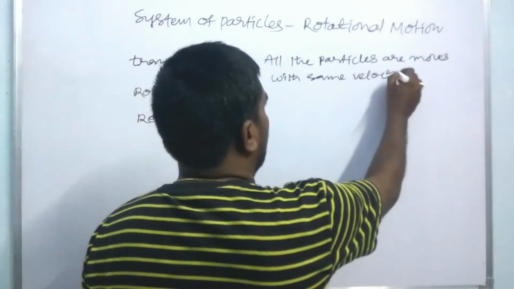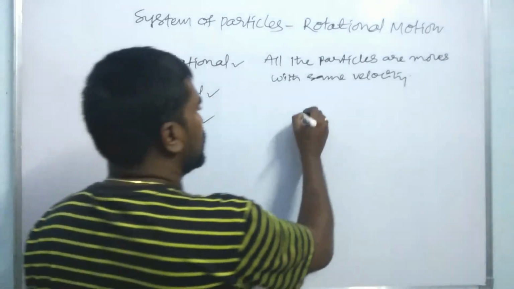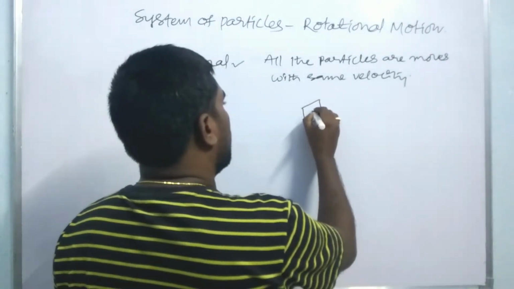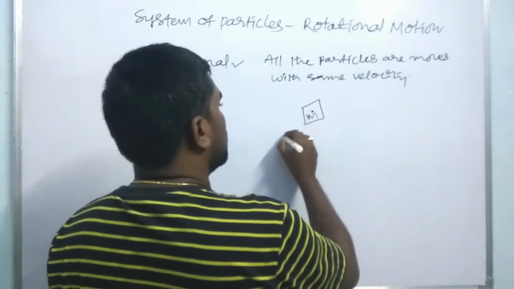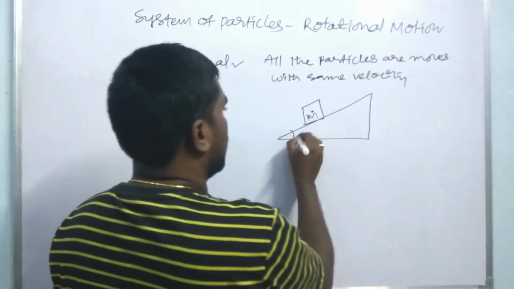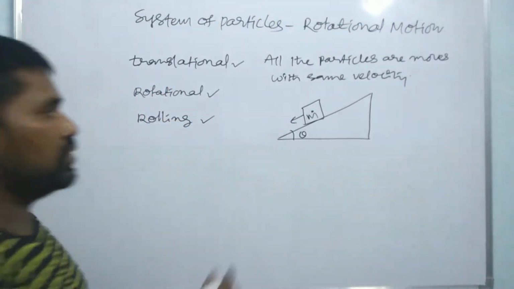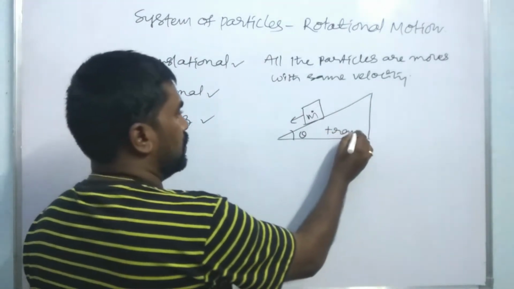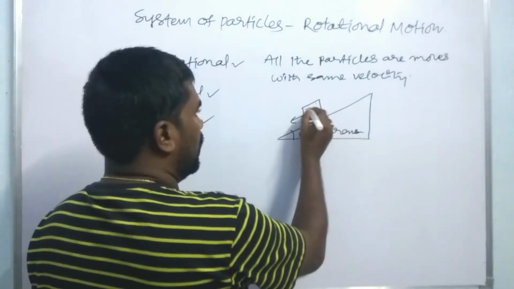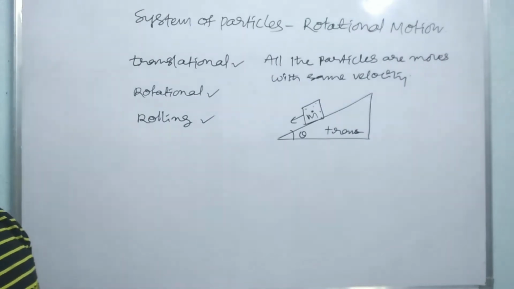For example, a body having mass m is sliding on an incline. So this has translational motion. All the particles in this body must have the same velocity.